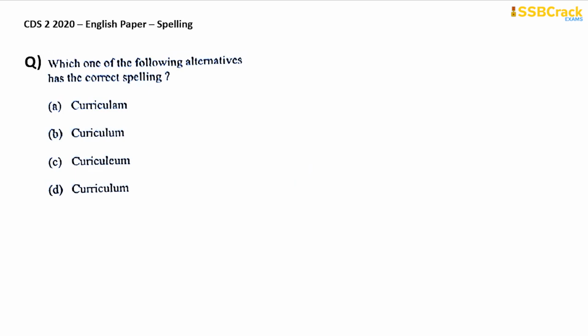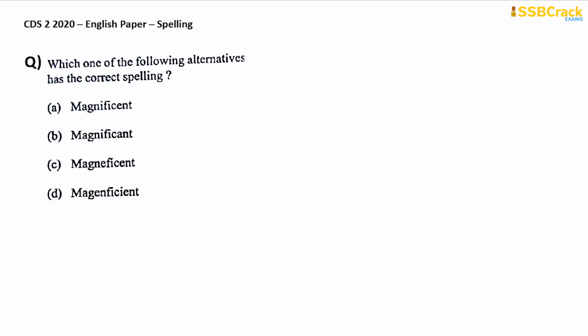Next one. Which one of the following alternatives has the correct spelling? And the word is curriculum. The correct spelling of curriculum is in option D, right? So therefore your answer is option D here. Next one. Again you have to find out the correct alternative which has the correct spelling of the word magnificent.